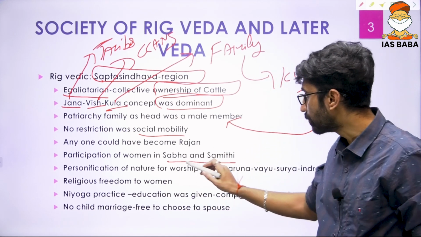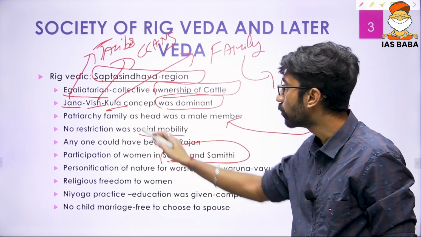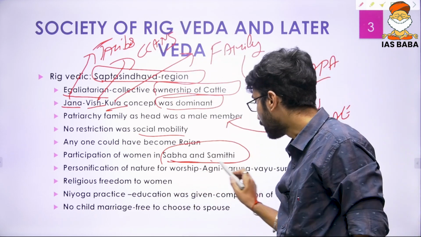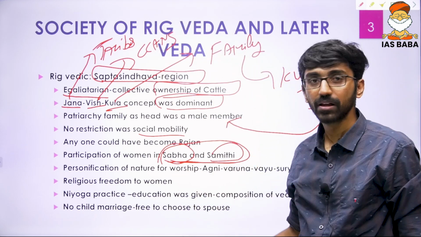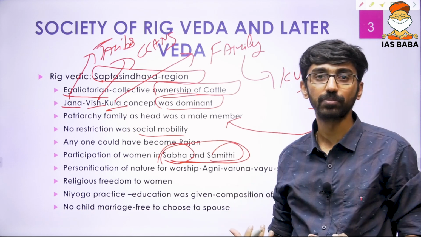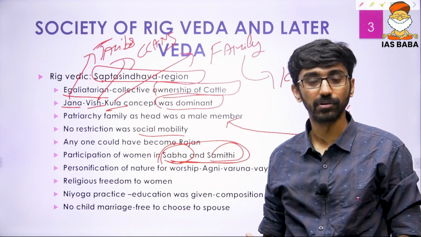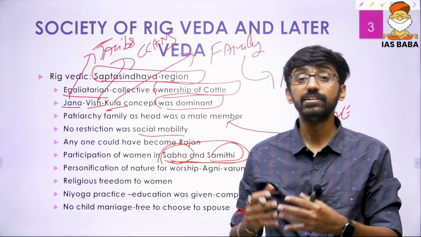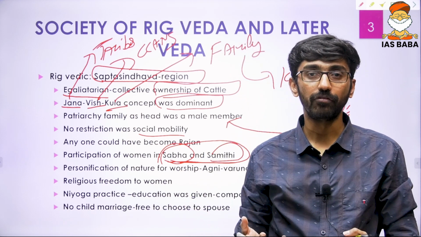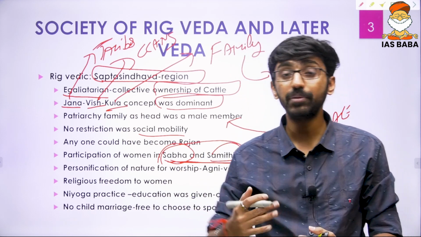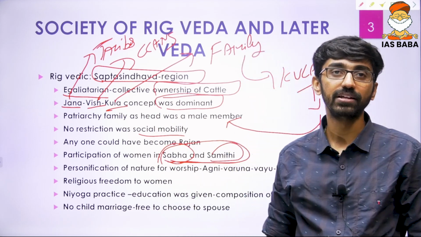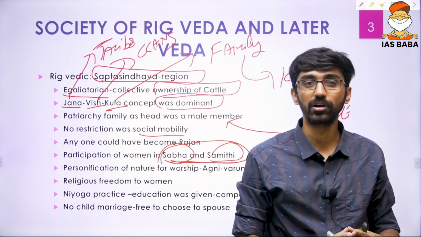In Sabha and Samiti, all the members participated. That's why I told you it's an egalitarian society. All the members participated in the Samiti, elder members were there in the Sabha, and even women were participating in this particular assembly. That shows there was no gender discrimination. It means there were equal opportunities for all sections of the society. Anybody could have become the ruler. Anybody could have practiced learning of Vedas. There were no such restrictions at this point of time.